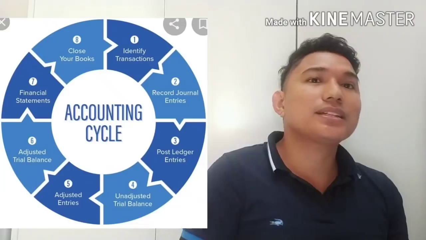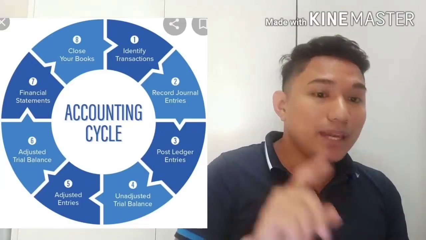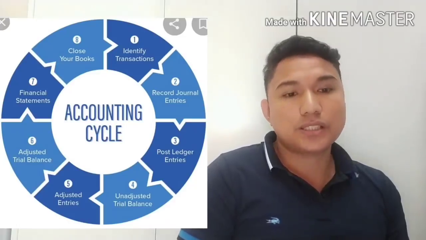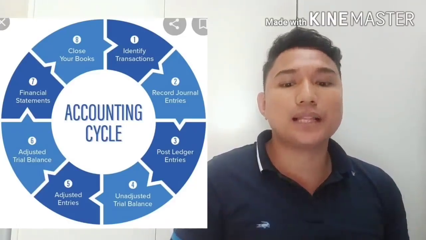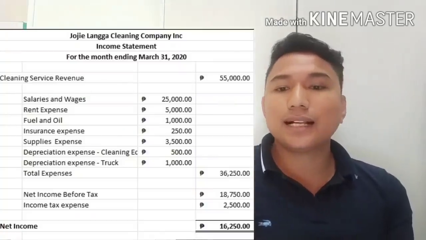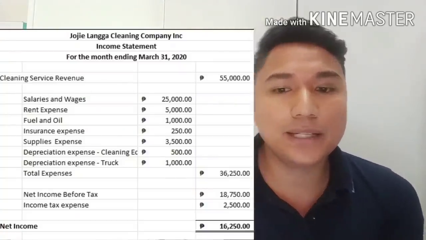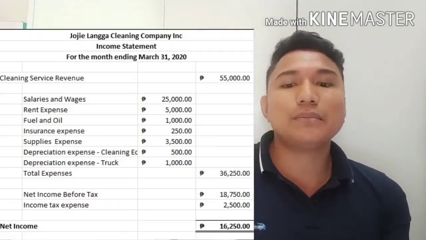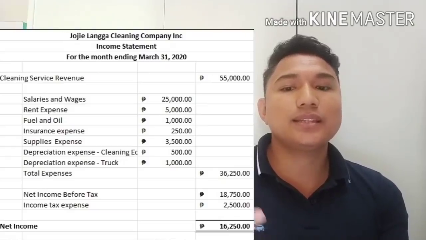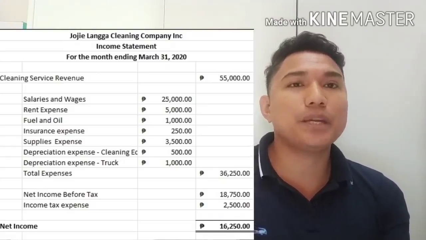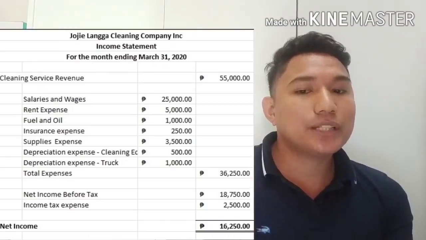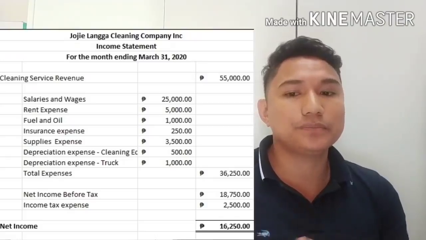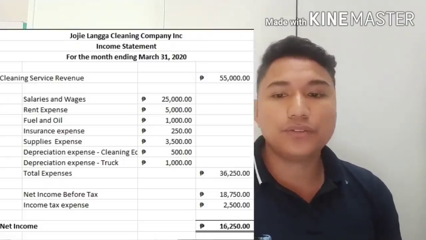We are now in the financial statement preparation. So we made the income statement here in the worksheet and the balance sheet in the worksheet. Now we will make it more formal in a separate statement. Joji Langa Cleaning Company, the heading, the name of the company; income statement, that's the title of the financial statement, for the month ending March 31, 2020. The date is a specific period, meaning all transactions for the month of March.